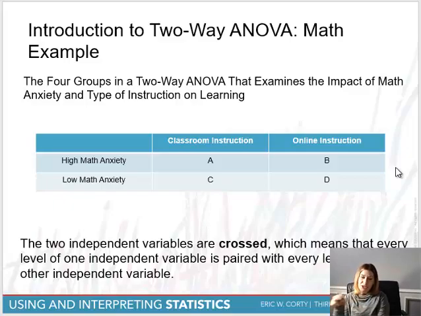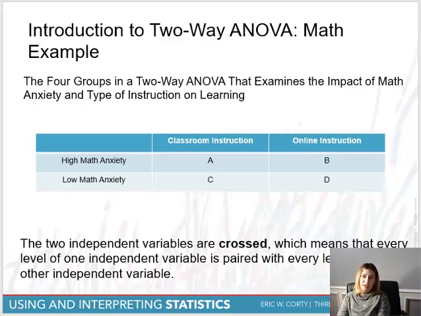So when there's a 2x2, it tells you that for that first independent variable, there are 2 levels, so high and low. And for that second independent variable, there's also 2 levels, classroom and online. If I wanted to add maybe a 3rd level here, so this is fully face-to-face, this is fully online. What if I wanted to look at a hybrid model?